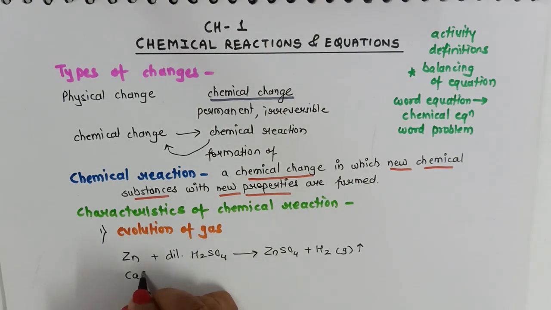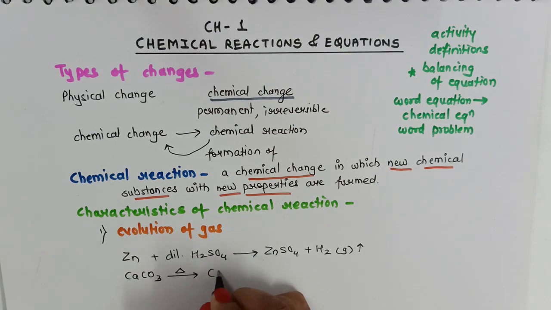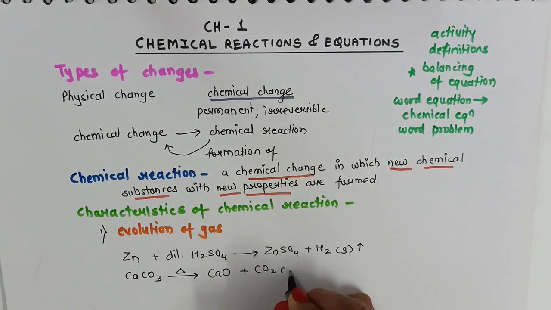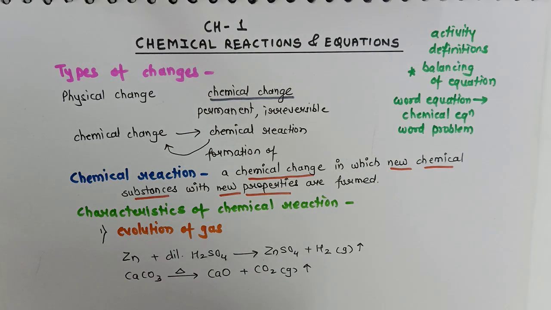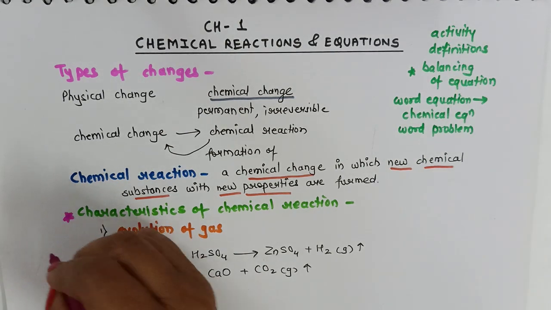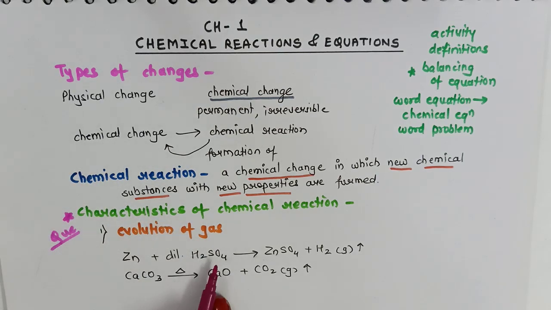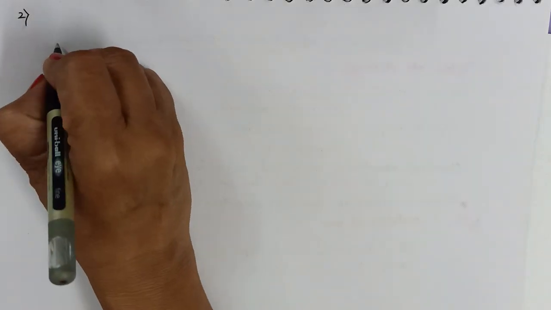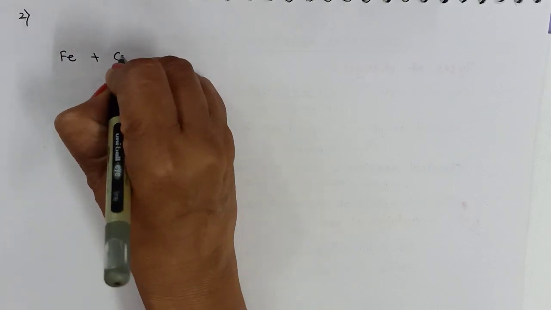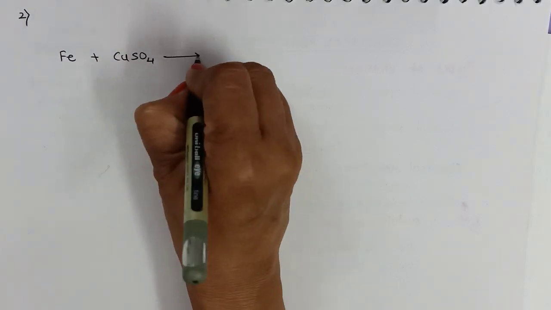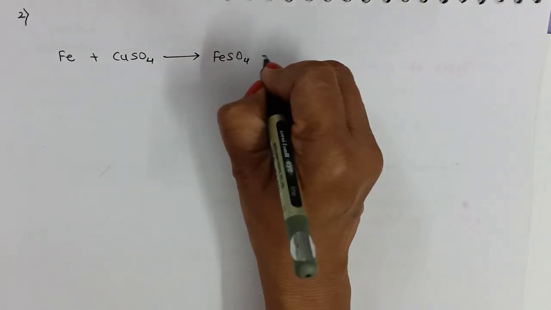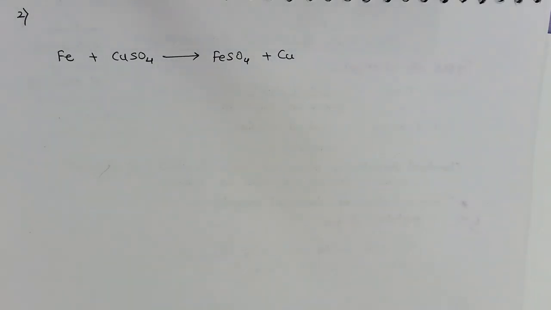One more example is like when calcium carbonate is heated, it gives calcium oxide and carbon dioxide as a gas is released. Now based on this topic you can expect question. The example is given to you and you are supposed to identify the characteristic, or the characteristic is given to you and you are supposed to give the example. Let us take one more example. Suppose I carry out the reaction of iron with copper sulfate. It gives ferrous sulfate and copper is deposited.